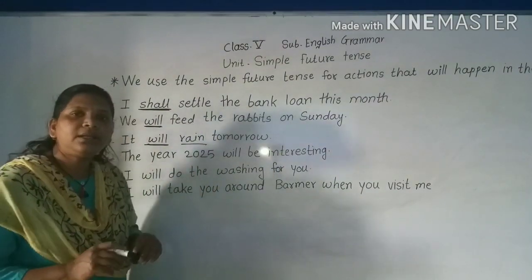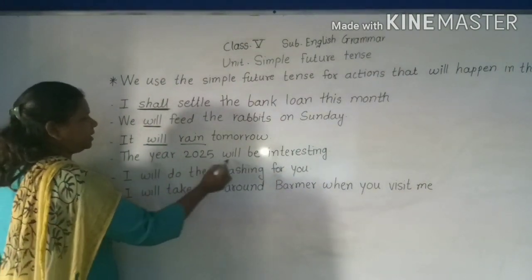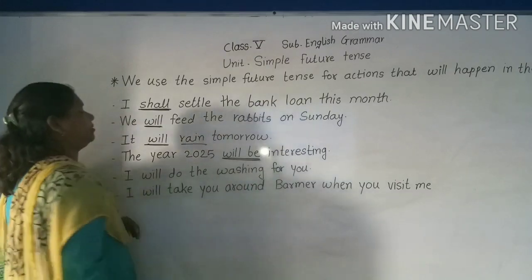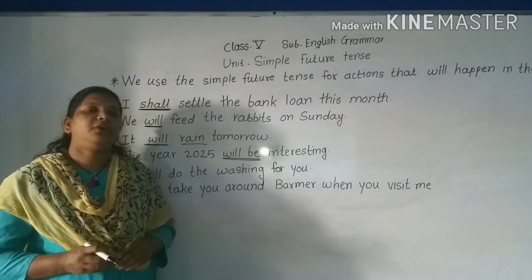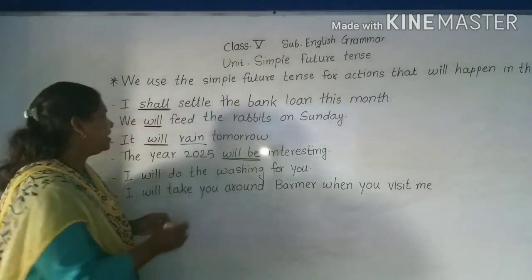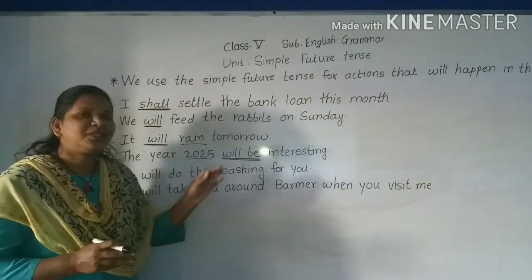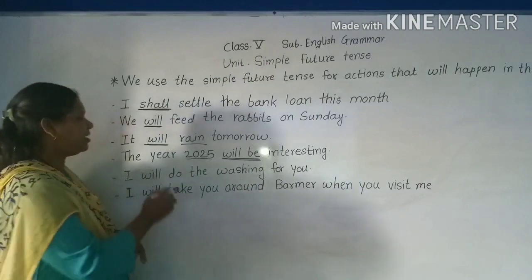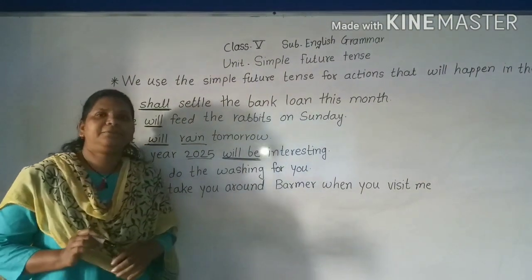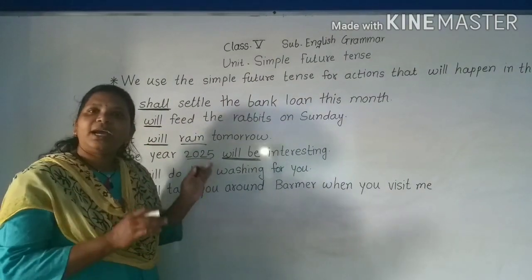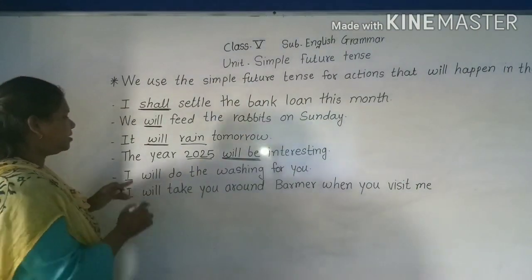The next example is here: the year 2025 will be interesting. Okay, why will it be interesting? Because in 2025 you will be in 10th standard, right my dear students? So that year would be interesting. So here it is said that the year 2025 will be interesting. Okay, so we are predicting this, right my dear students? Now see the other examples.